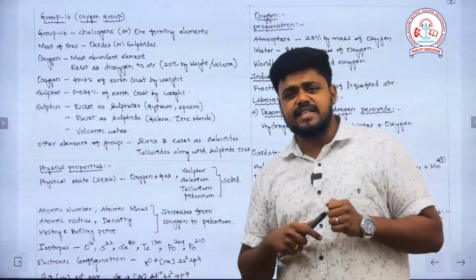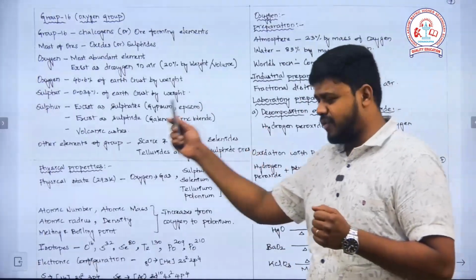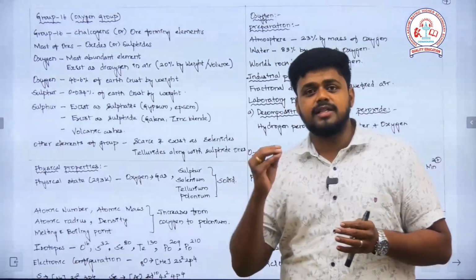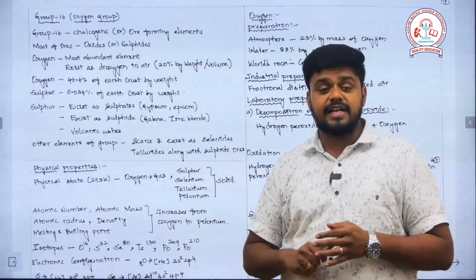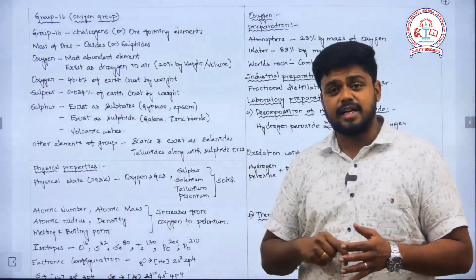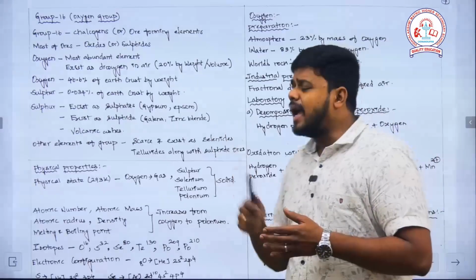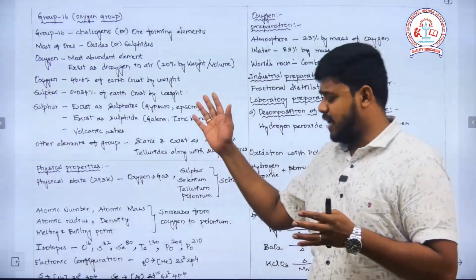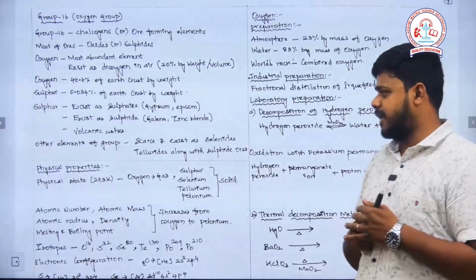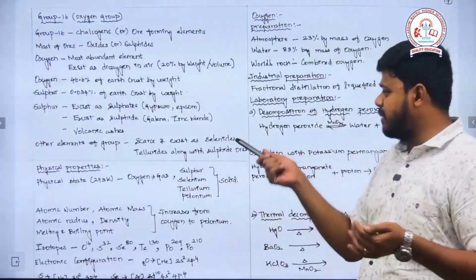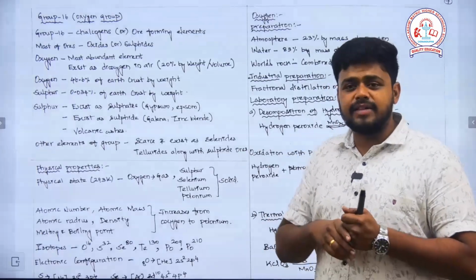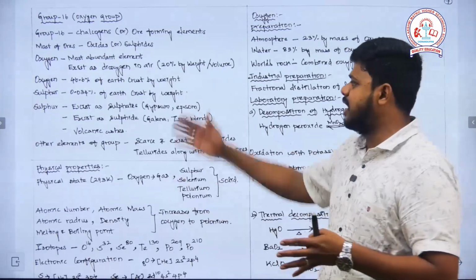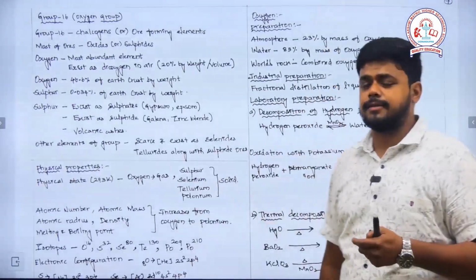Sulfur exists as sulfides and in the form of sulfates. As sulfates, it exists in the form of Epsom salt and gypsum, and as sulfides it exists in the form of galena, zinc blende, pyrites, etc. And obviously, the ashes of volcanic eruptions result in deposition of sulfur. The other elements of the family exist in trace amounts, in the form of selenites and tellurites along with the sulfides.